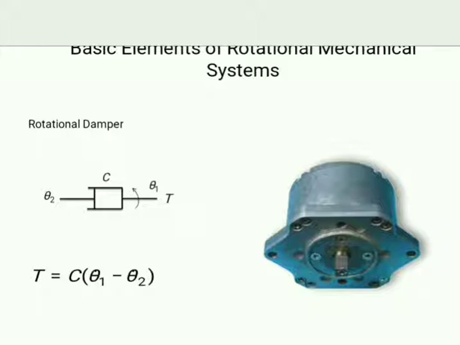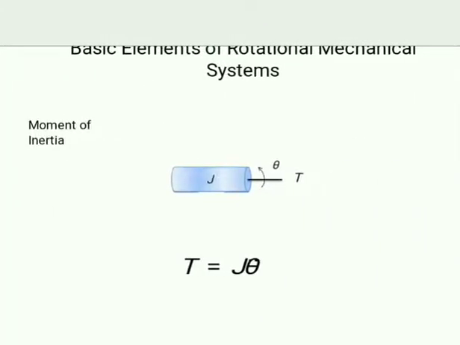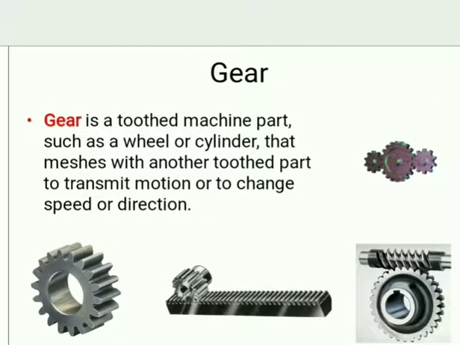Rotational damper, T is equal to C into (theta dot 1 minus theta dot 2). Here you will get torque. In translational you will get force, in rotational you will get torque. Moment of inertia: T is equal to J theta double dot, or J d square theta divided by dt square.